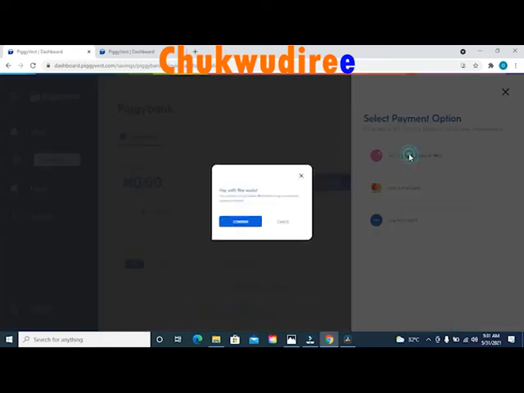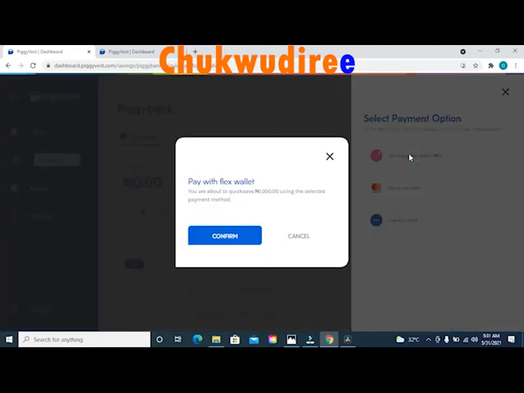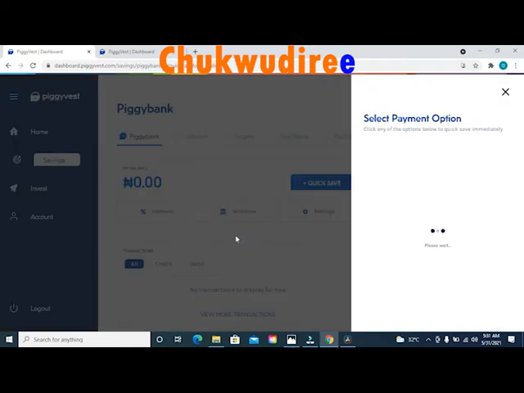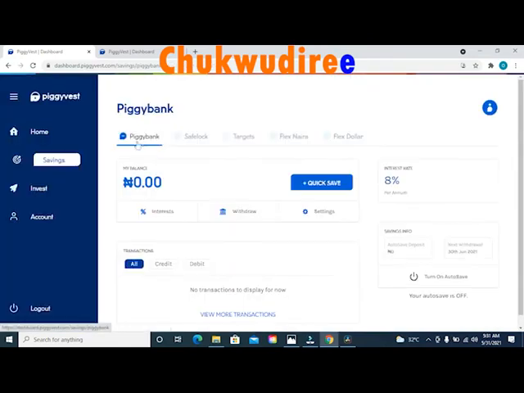That's the first option. But once you select the first option that says pay with PiggyVest wallet, you will get this pop-up message on your screen that says pay with Flex wallet. Once you get this pop-up option, you are about to quick save 1000 naira using the selected payment method. Click on the option that says confirm and your PiggyVest Flex wallet account will be successfully debited and your money will be added to your Piggy Bank account.